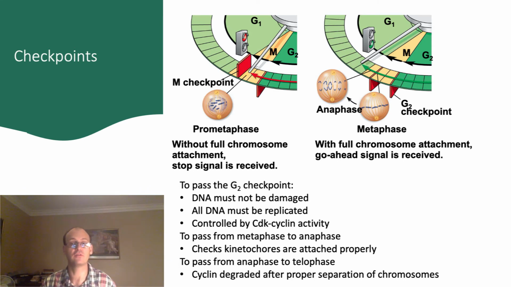Without proper attachment to microtubules, it's possible that some sister chromatids will be dragged together into one cell, resulting in a daughter cell that has 2 copies of a chromosome, and another daughter cell that doesn't have any copies of that chromosome. Therefore, checking that the kinetochores are attached properly is important to maintain equal distribution of chromosomes in the daughter cells. Finally, to pass from anaphase into telophase, the cyclin needs to be fully degraded, and this happens after chromosomes are completely separated. If they don't separate completely, the cell won't complete anaphase until that happens.